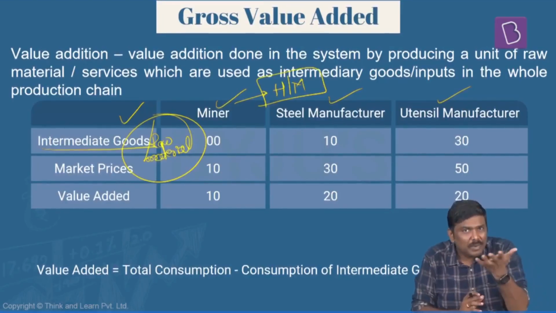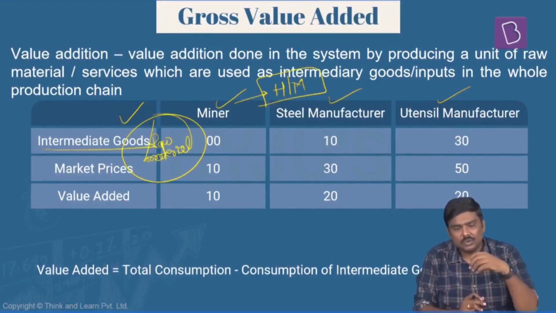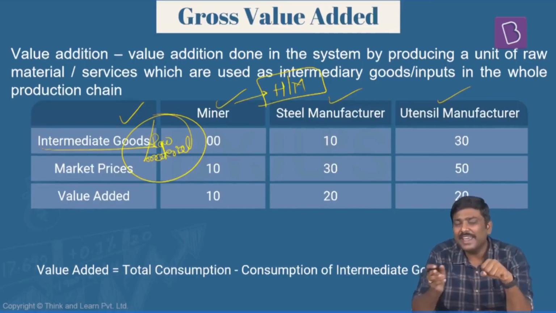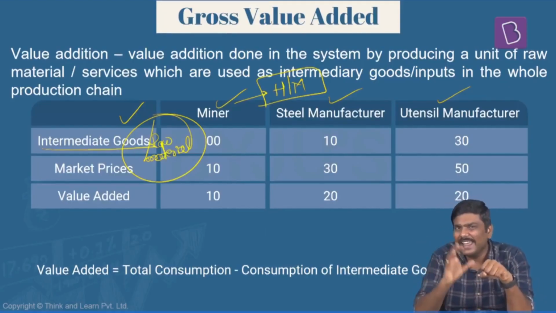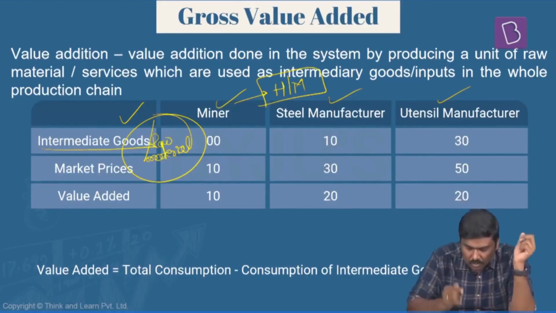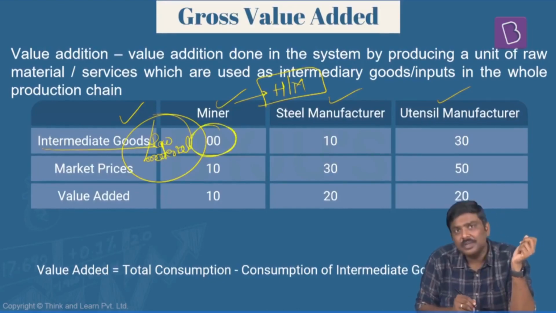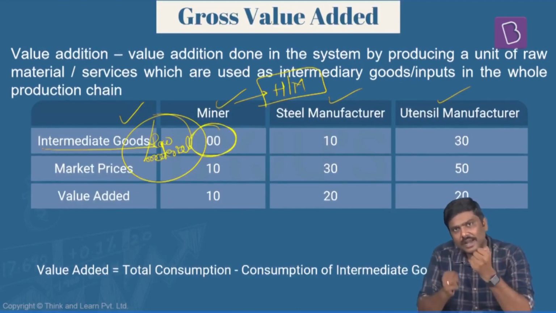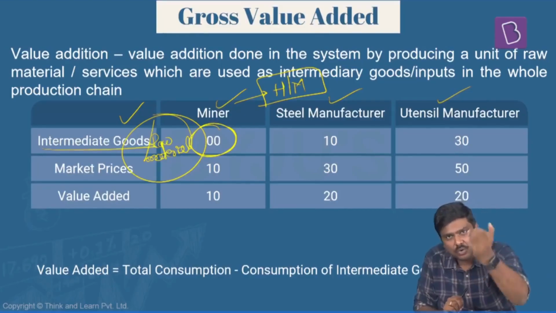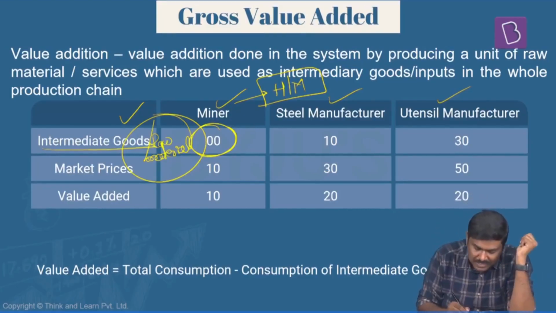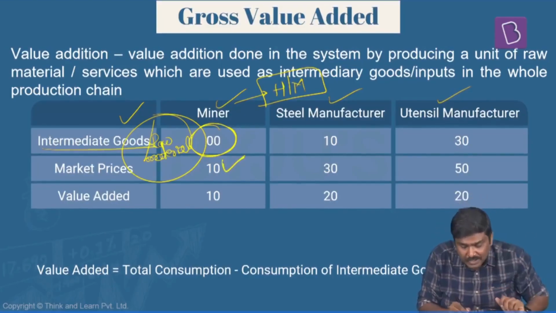So what is the raw material? Imagine I am the person who is going to mine out the ore. Am I using any raw material? Am I purchasing any raw material in the market? Absolutely no. So the value of raw material for me is 0, but I will mine out the ore and imagine I will sell this particular ore to you people. So you will purchase this ore from me at 10 rupees.